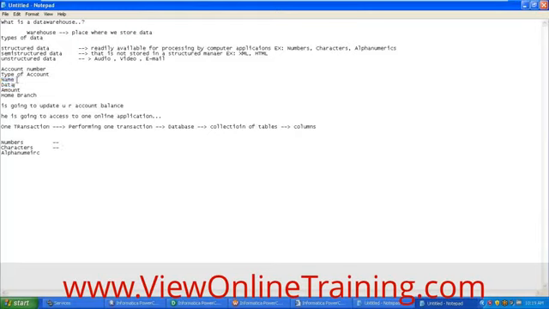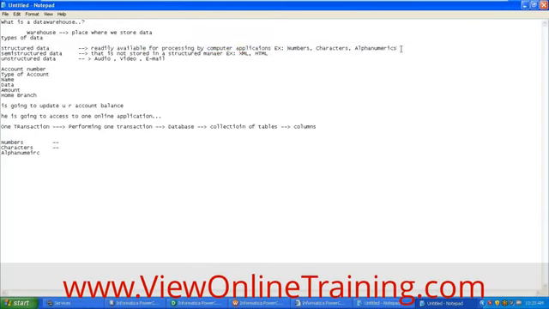Similarly, name. Name will be going into the customer table, and the customer table will have that information. So likewise, each and every piece of information is going to be stored in one particular table, and in that table you have some columns. In the database, columns are nothing but what information they will store. They will store numbers, characters, and alphanumeric information, right?